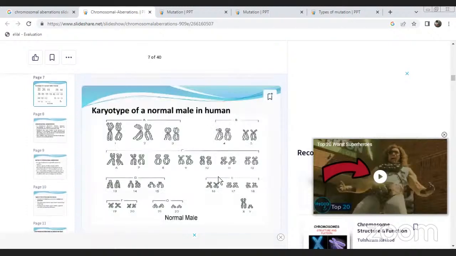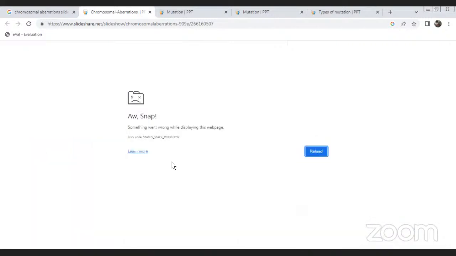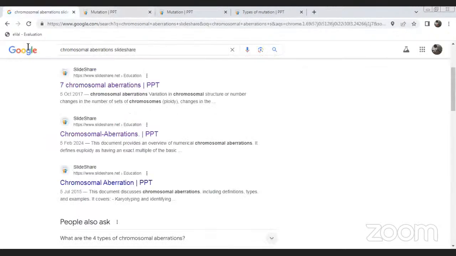Okay, triploid. What is a triploid? Three sets of chromosomes can originate by the union of a monoploid gamete, n, with a diploid gamete.